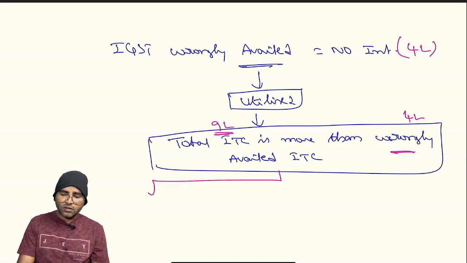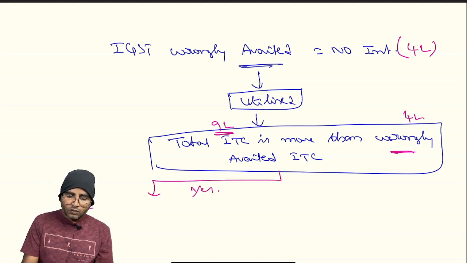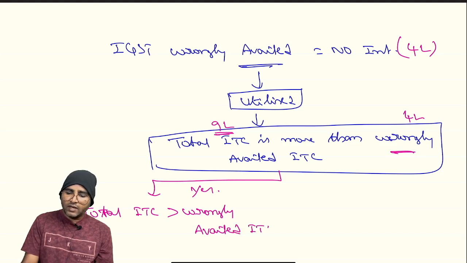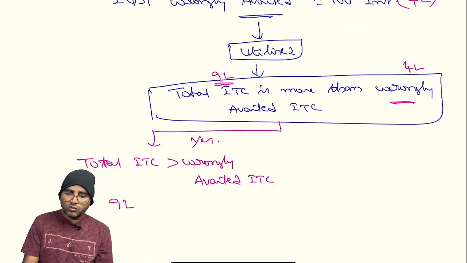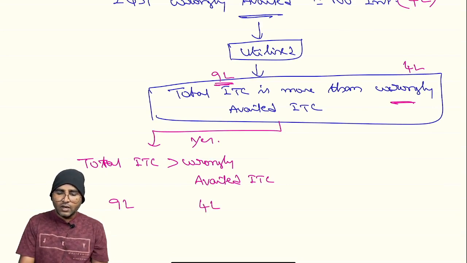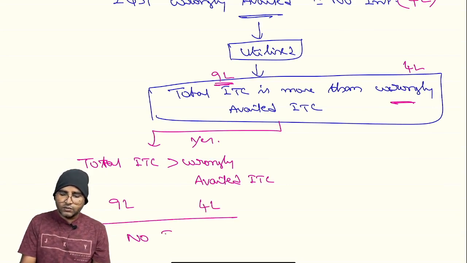In this situation, total ITC of 9 lakhs is more than wrongly availed ITC of 4 lakhs. In such a situation, no interest.